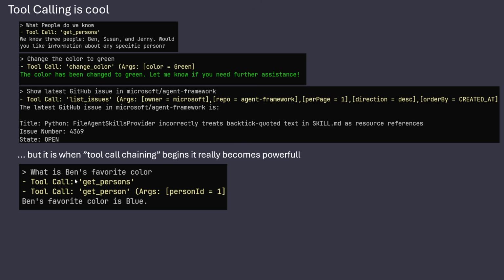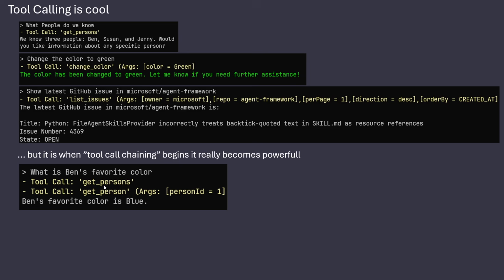So in our case, we had different people and their favorite color and their country. So we could, for example, say, what is Ben's favorite color? And in order to find out Ben's favorite color, it knows that it needs to call get person. But in order to call get person, it needs a person ID.